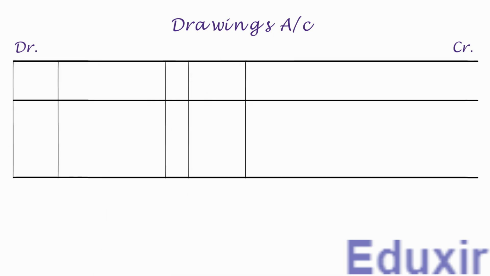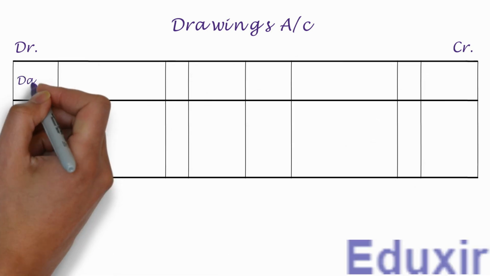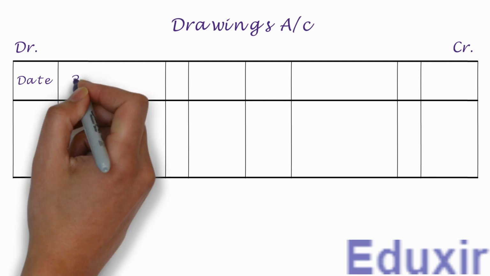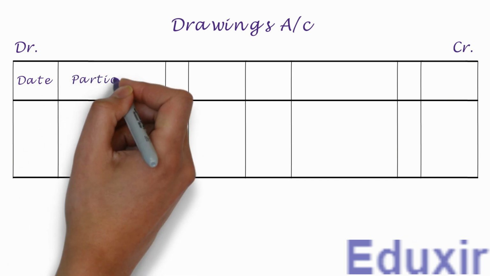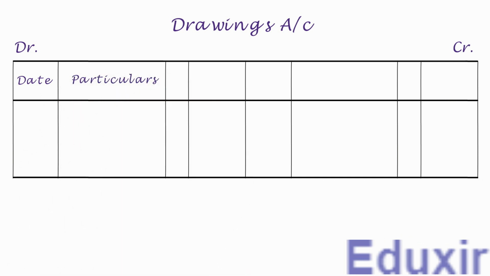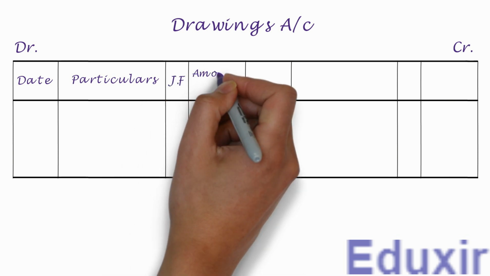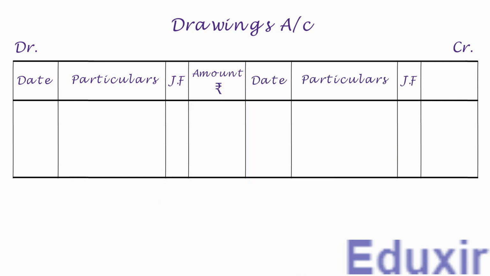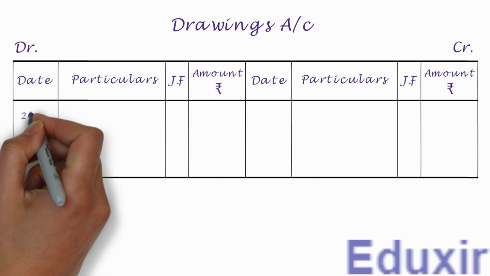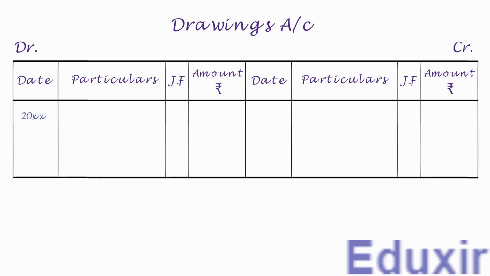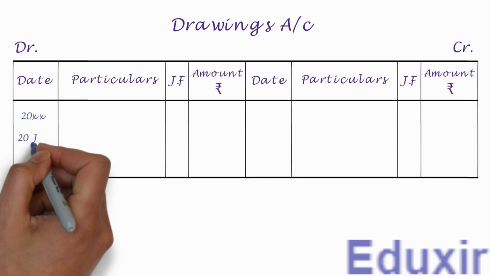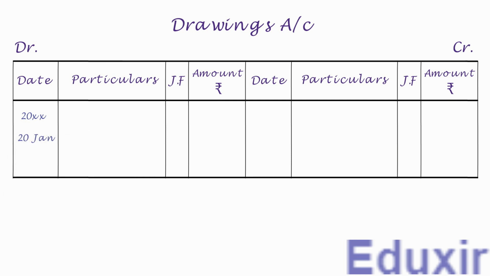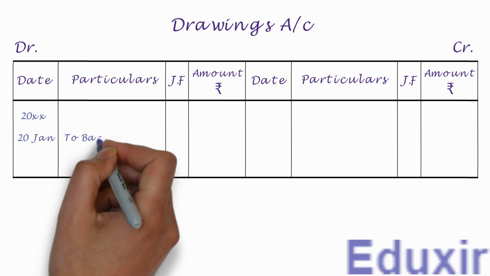Let us now have the column headings for date, particulars, journal folio, and amount in rupees on the debit side. Let us have the same columns on the credit side also. Now on the debit side, let us first write the year in the date column. Let us now write the date. We need to write to bank account into the particulars column.